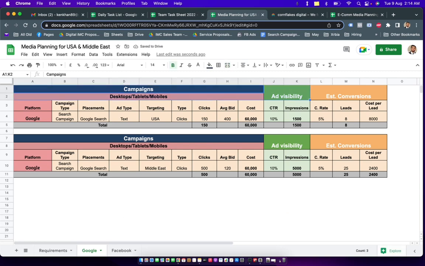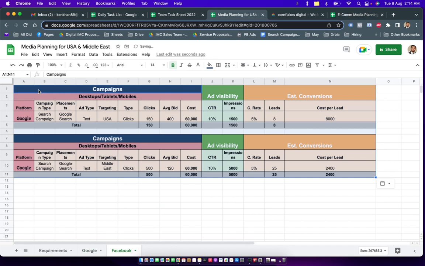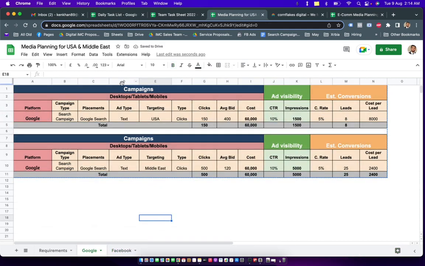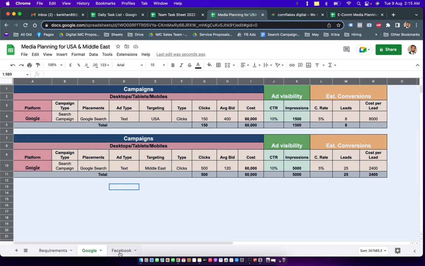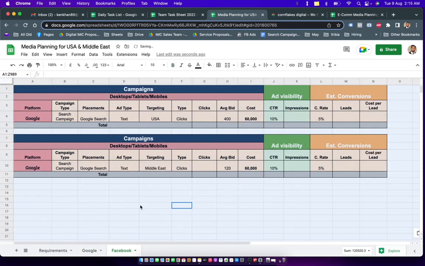Now we are good with Google. Let's go with the Facebook and Instagram plan. All right, so let's quickly copy and paste these sheets over here. And in placement, I am going to put, okay, I don't know why this sheet was not properly pasted. So let's copy this entire sheet and paste it in this tab so that we get the right formatting.